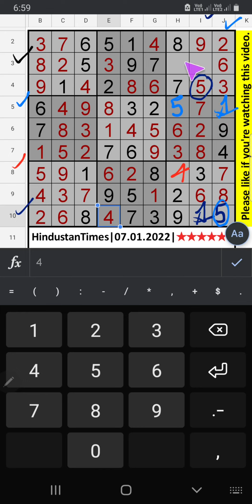3rd row, only 2 numbers are remaining, 1 and 4. Column H, we have 4. So 4 can't come in this cell. 4 is confirmed here. Then 1 is here.